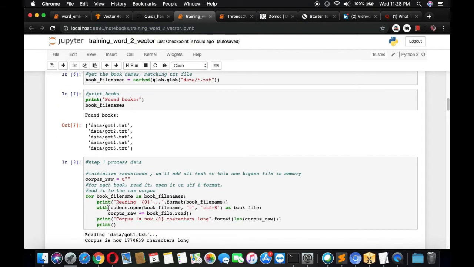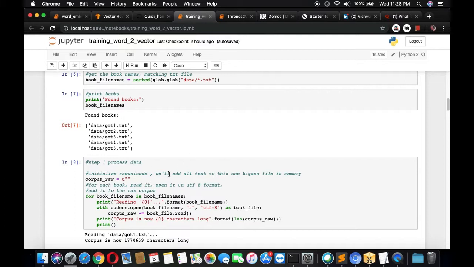In the first step, what we are doing is initializing the corpus raw. First understand what we are trying to do in this cell. In this cell, we are trying to add all those files, all those books, into one variable, this corpus raw, and make it as one thing.